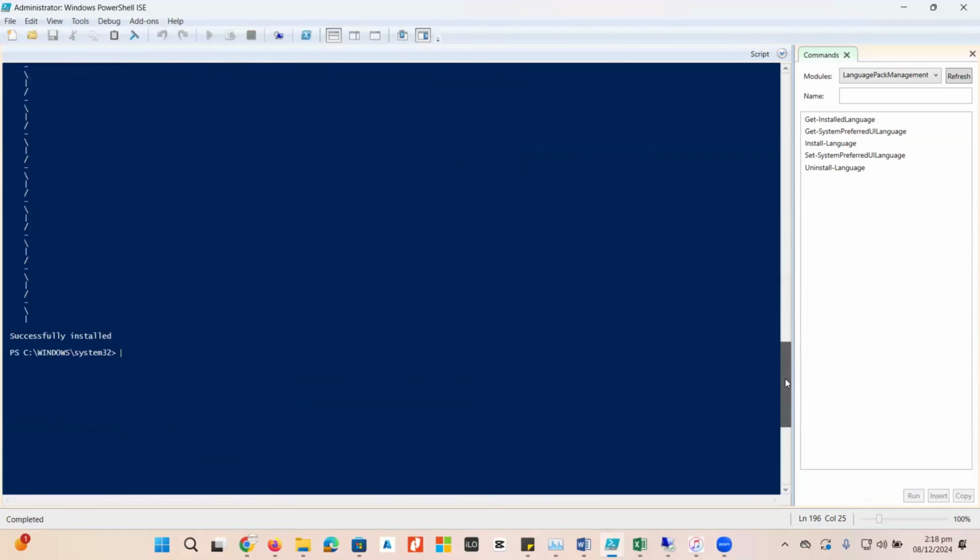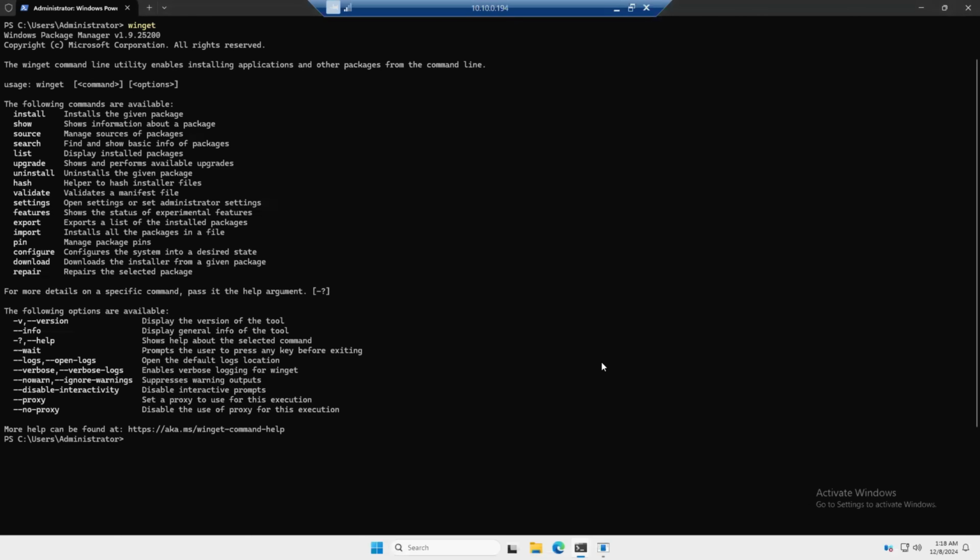And here we go, successfully installed. So with the help of Winget, we can perform a number of tasks inside the server operating system as well. If I want to list down the available applications supported by Winget on the Microsoft platform, I just type the winget command, search, and what I want to search. I just correct the spelling, and then I type Microsoft, and here you go.